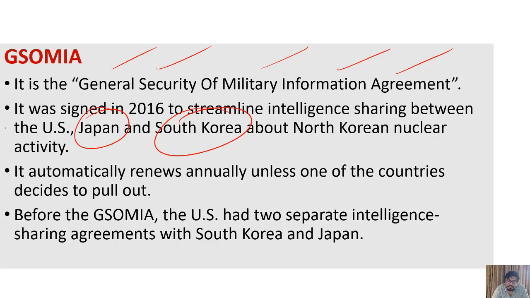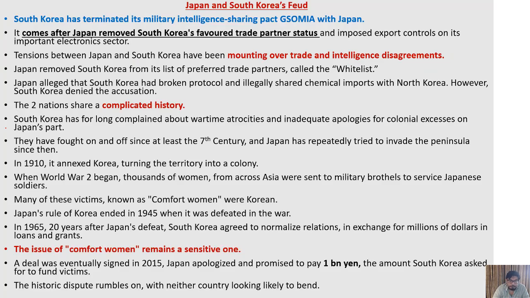Japan has said sorry also to South Korea in 2015, and they agreed to pay 1 billion yen to South Korea also. But the trade differences, many other economic issues, they all are rising, and South Korea has now withdrawn from GSOMIA. So that's a problematic thing for this group, and history is taking over the present again here.